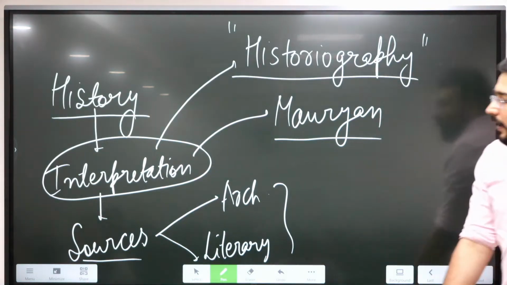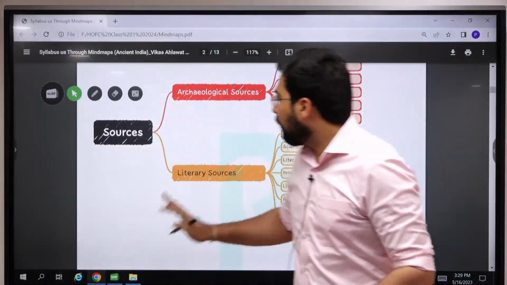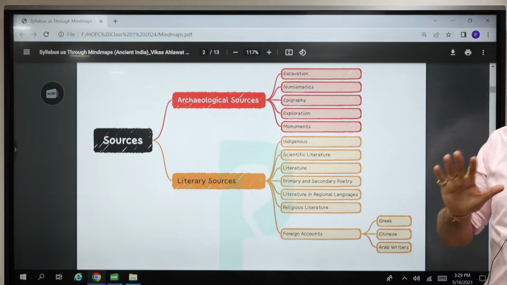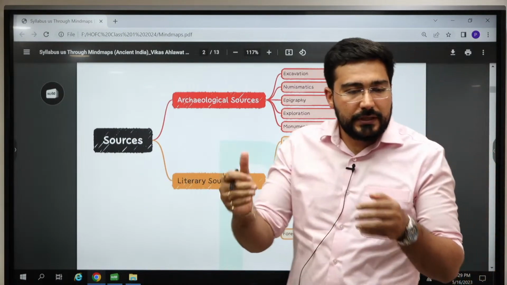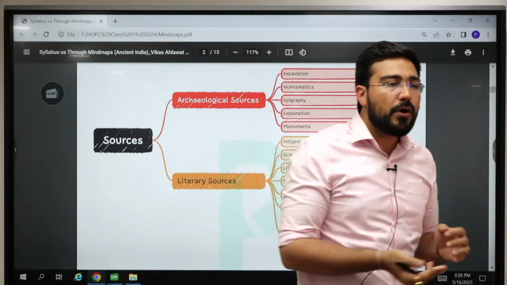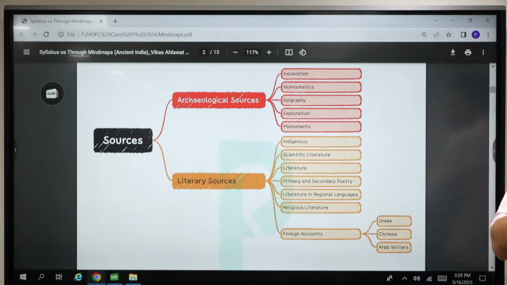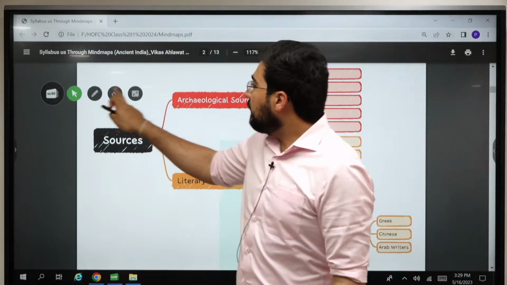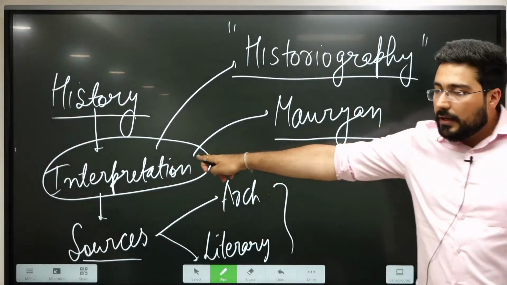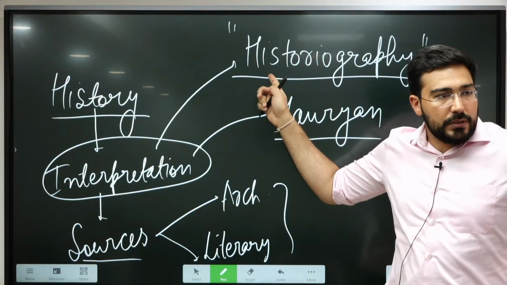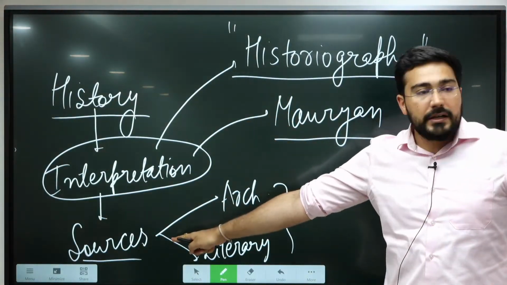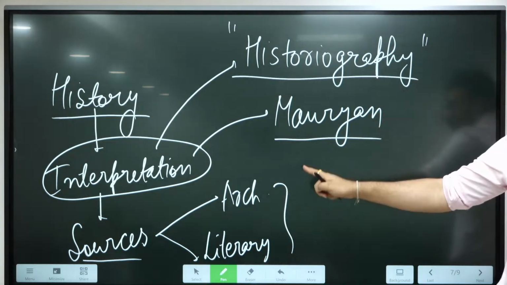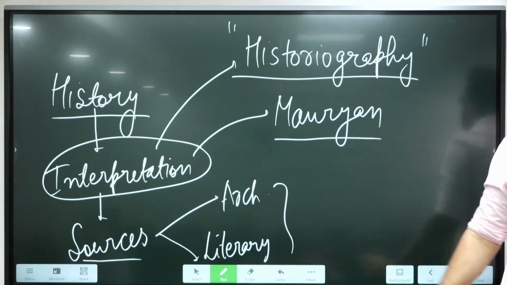Now let us have a quick look at the syllabus of ancient India, because in this also there are lots of keywords which I want you to understand along with what has been given in the NCERT. Like we have already discussed, interpretation is done by the schools and this interpretation is linked with the sources. And these sources can be of two types, archaeological and literary sources.